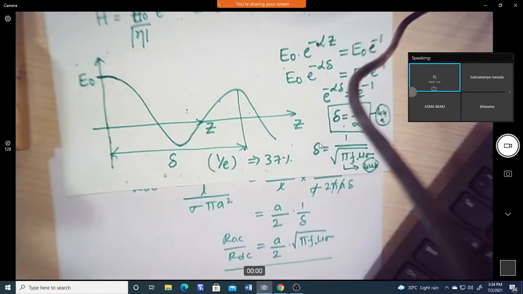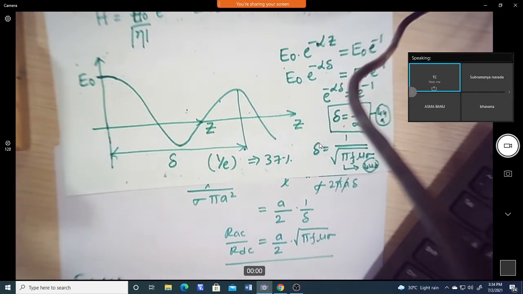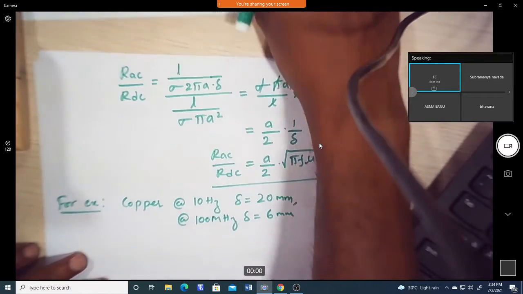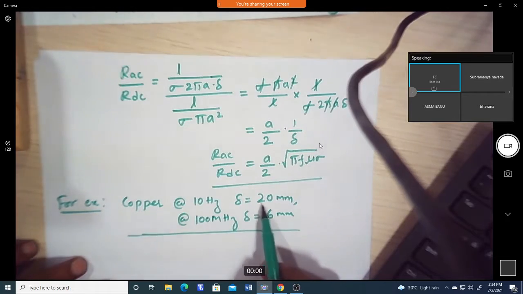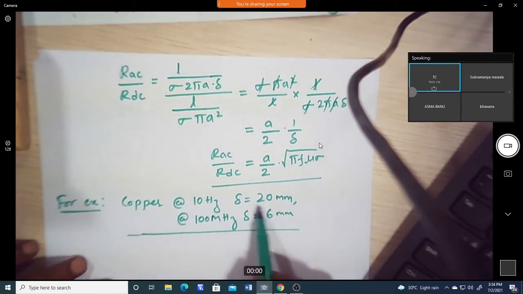Let us take for example copper, at 10 hertz the skin depth is around, let us assume, 20 mm, and at something like 100 megahertz the skin depth will be only 6 mm. So you can see the skin depth of a highly conducting material like copper is higher at low frequency and lower at higher frequency.